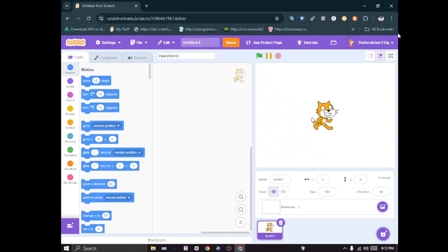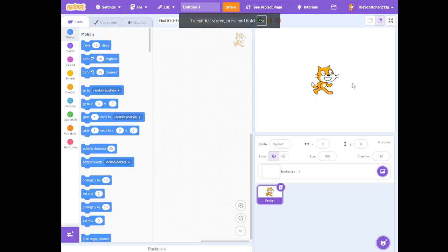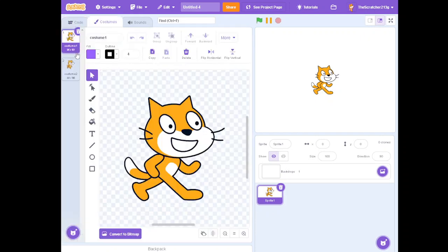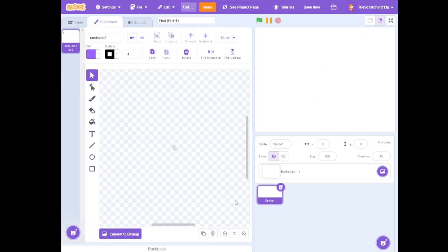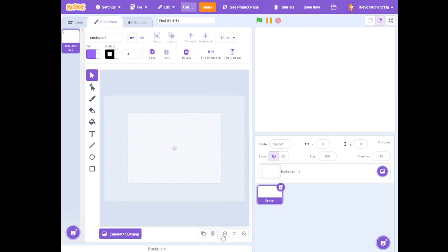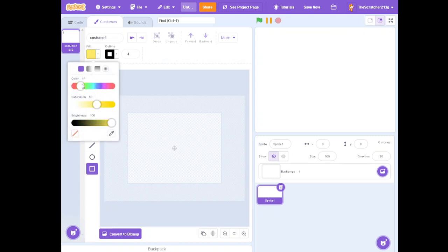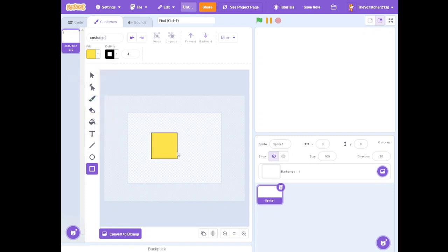What's up, guys? Today I'm going to be showing you how to make Rustic 3D, a better 3D engine. So what we're going to do is start by making a new thing. Let's start by making just a square, circle, but I'll go with a yellow square. Doesn't matter what color. Just going to start with that right there.